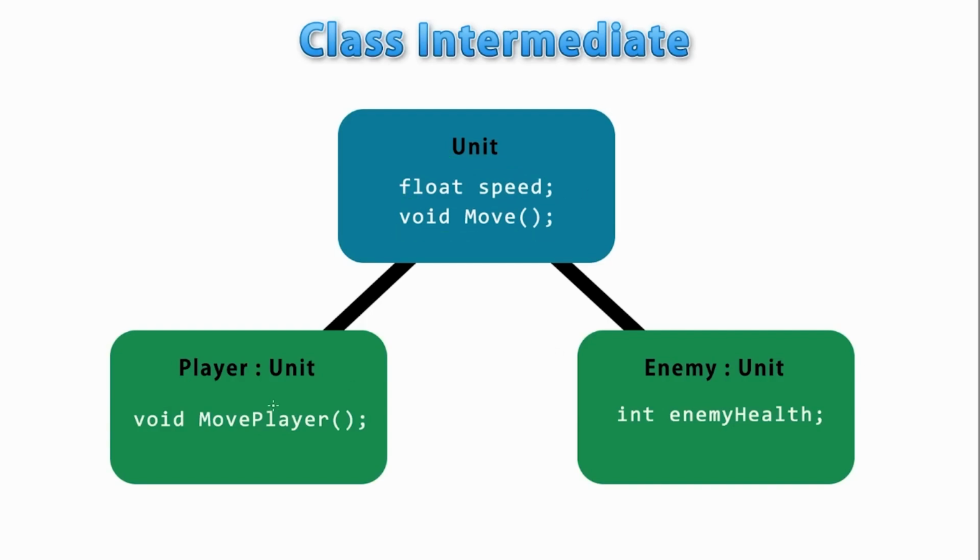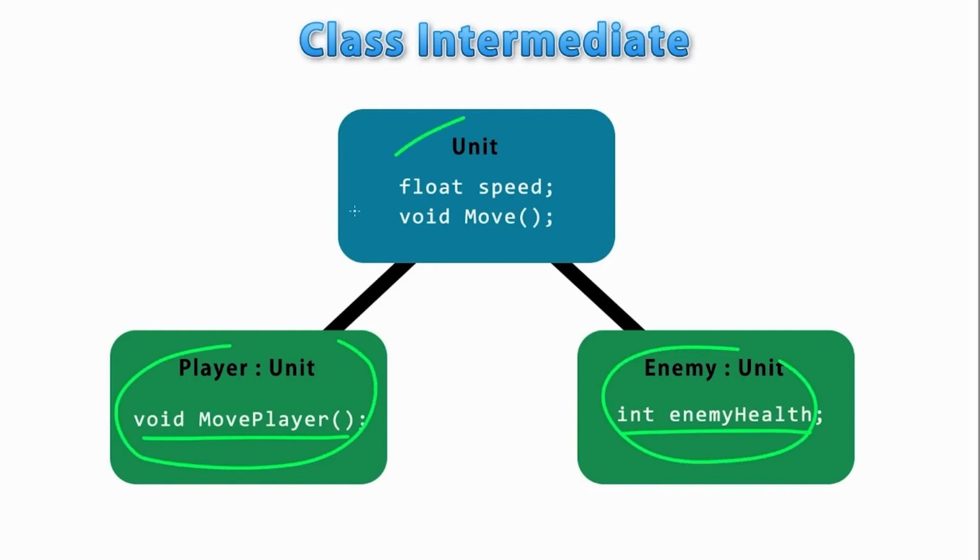And then each of the classes that inherit from the base class can also have code themselves that is unrelated to the base class. So for example, the player can have some kind of move player function, and the enemy can have some kind of enemy health field. These only belong to these classes and do not belong to the base class. So the enemy has no relation to the player's move player, and the player has no relation to the enemy's health. So always keep in mind that inheritance does not go both ways, meaning the unit above has no knowledge that there is a player extending it and the player has this kind of function. So the player inherits everything from unit, but unit does not know anything about player or enemy.